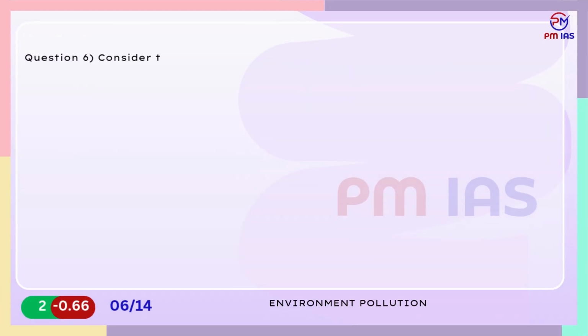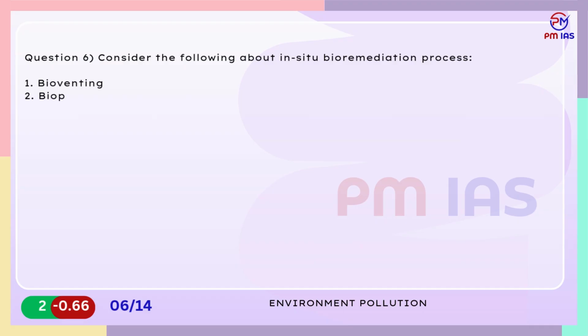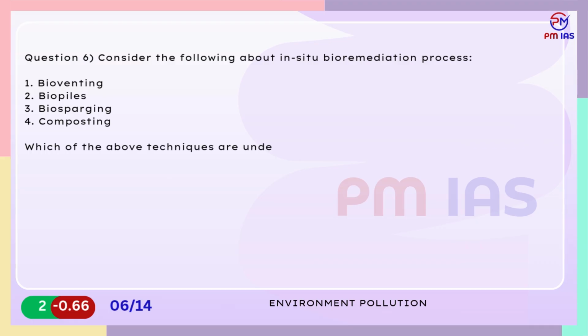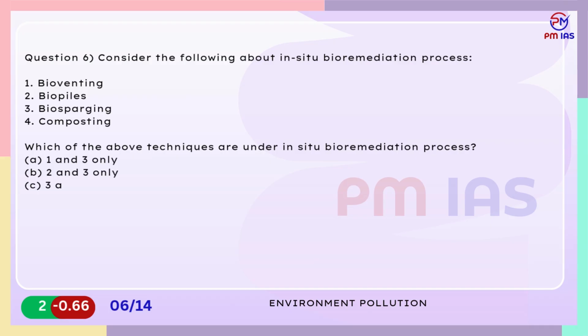Question 6. Consider the following about in situ bioremediation process. 1. Bioventing. 2. Biopiles. 3. Biosparging. 4. Composting. Which of the above techniques are under in situ bioremediation process? A. 1 and 3 only. B. 2 and 3 only. C. 3 and 4 only. D. 1, 2 and 3 only.